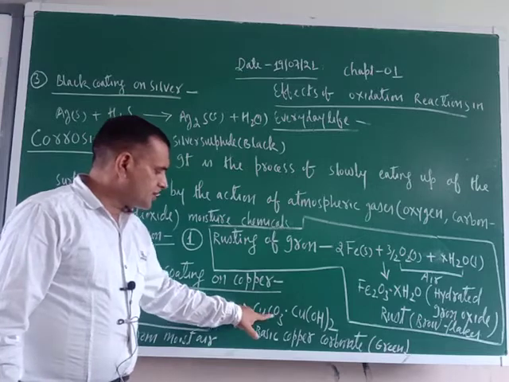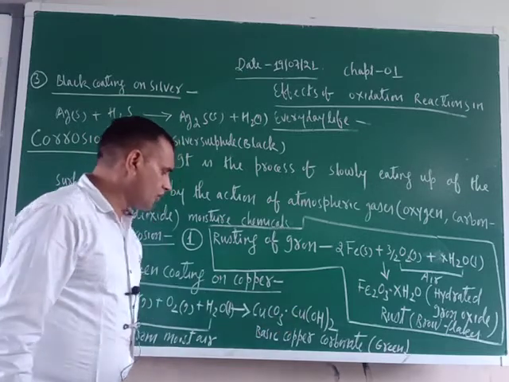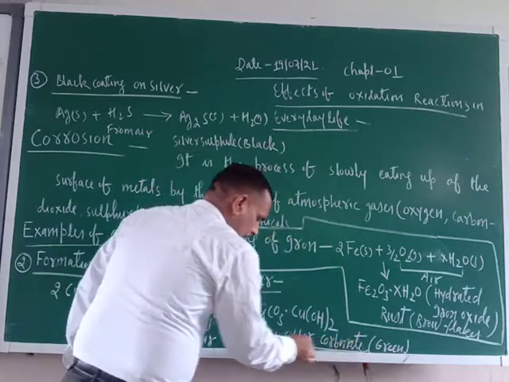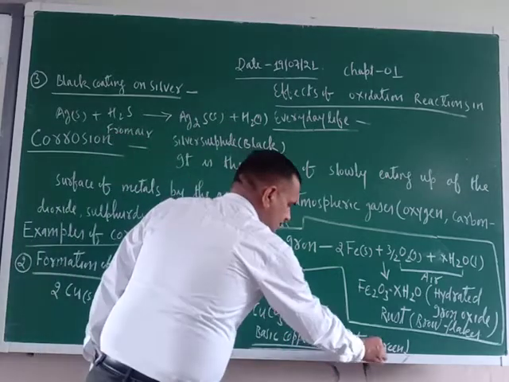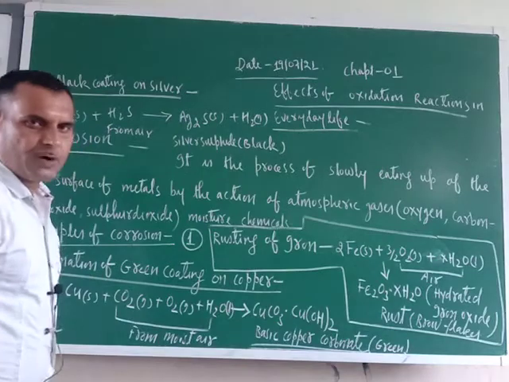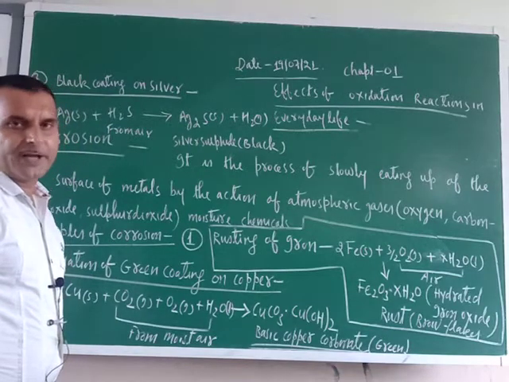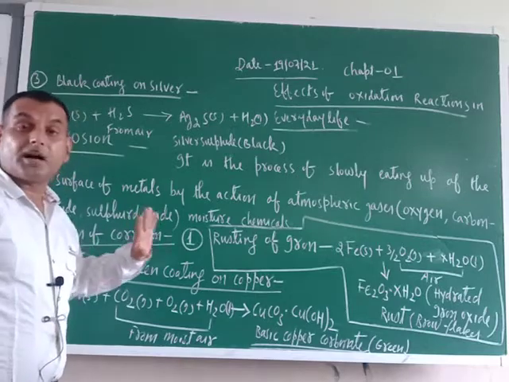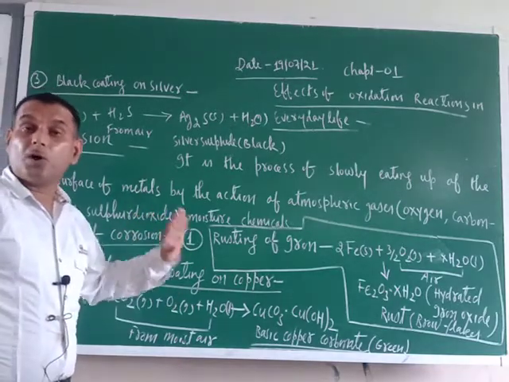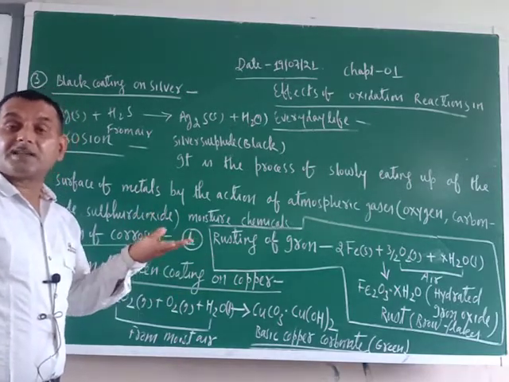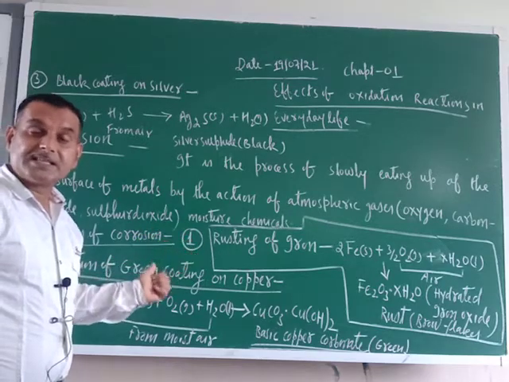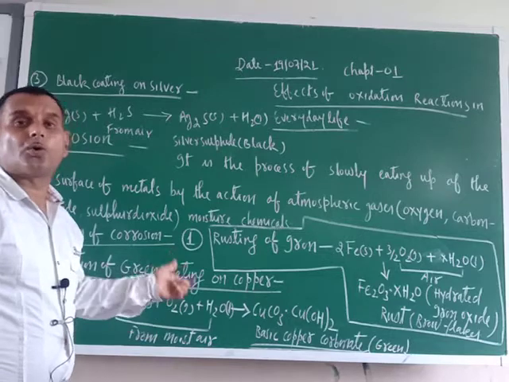So CuCO3.Cu(OH)2. This is basic copper carbonate. This is green color. Green color coating on copper vessels, and slowly the surface of copper vessels will be eaten up. Okay, so this is another example of corrosion.